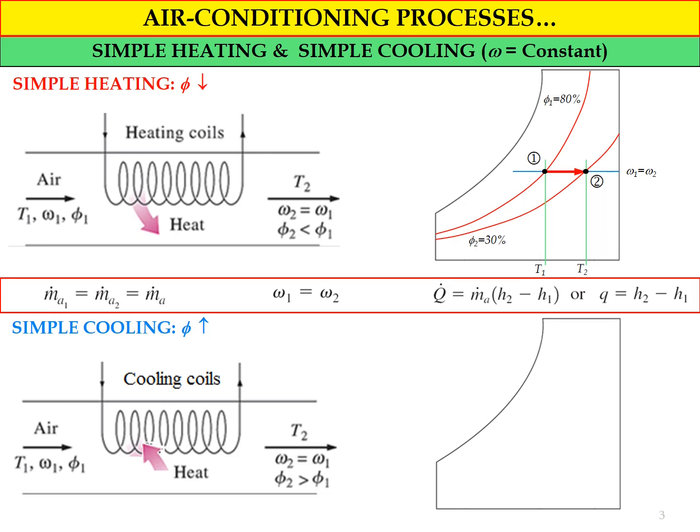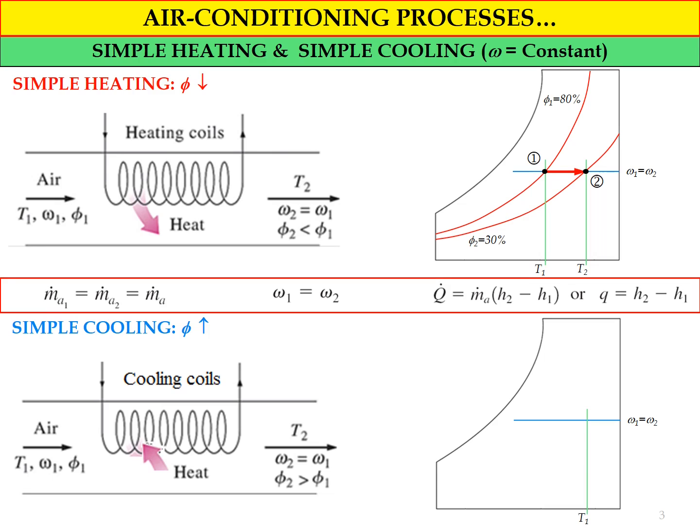Okay, so if you want to describe the process by using the simplified psychrometric chart, we just draw the basic frame of the psychrometric chart, and because the process involves constant specific humidity, we just draw the horizontal line for the specific humidity to represent the value of omega 1 and also omega 2.